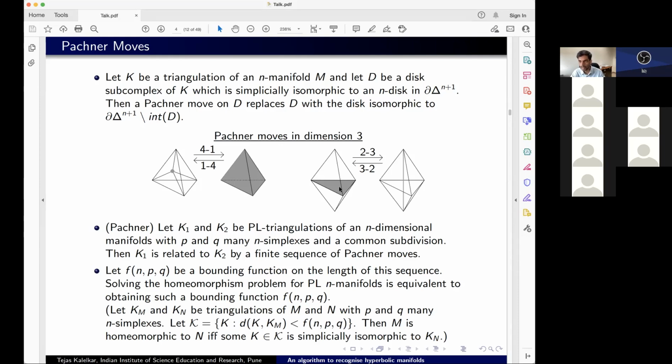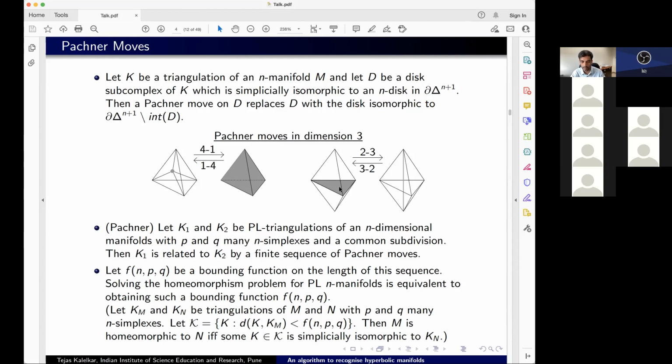In that case, I claim that I can solve the homeomorphism problem. The way I would do this is I start out with two manifolds M and N, and I'm given two triangulations, Km and Kn. And I want to figure out whether M and N are homeomorphic or not.